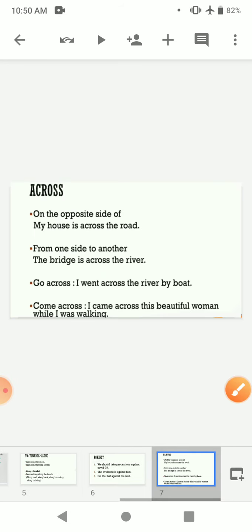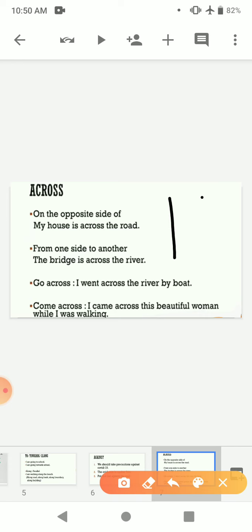Then we have across. So across is used in different ways. It is used on the opposite side of. For example, my house is across the road. This is the road. My house is here.